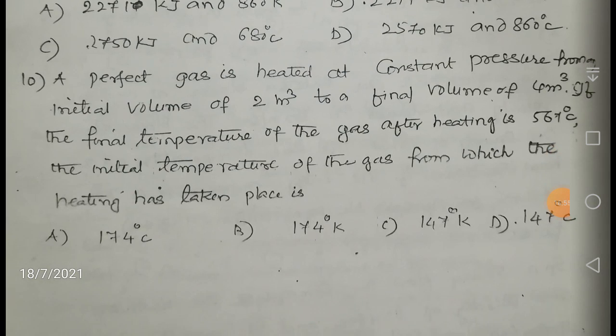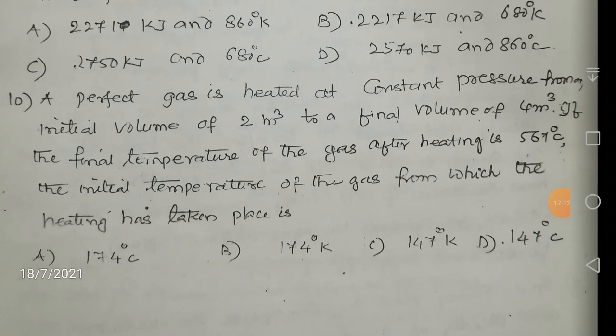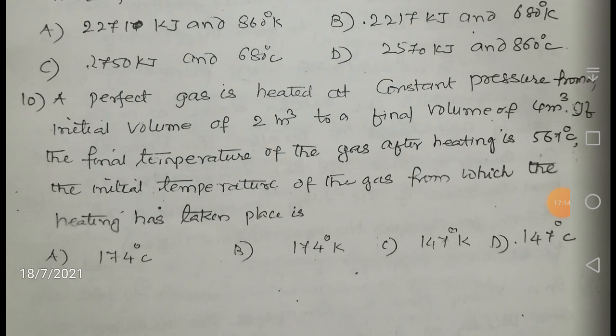First of all, convert the temperature into Kelvin and get the answer in Kelvin, and subtract 273 from that Kelvin temperature. So you will get the temperature in degrees centigrade, because the answers are given in terms of both centigrade as well as Kelvin, right? So boys, please practice these questions, and definitely you must be able to do the exam well.